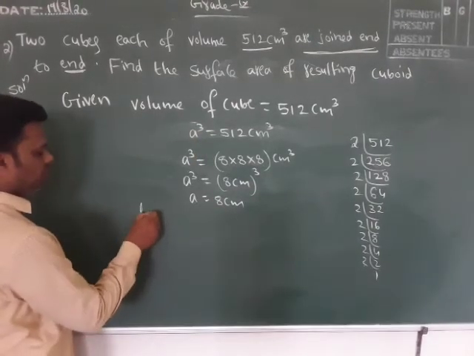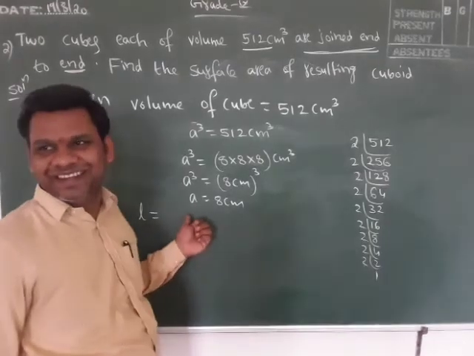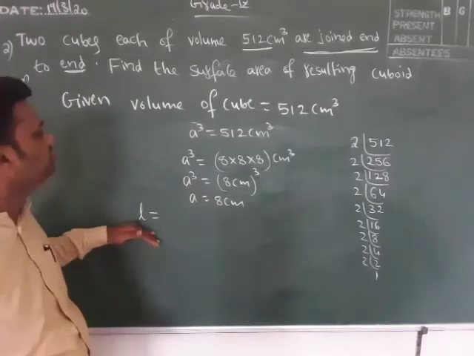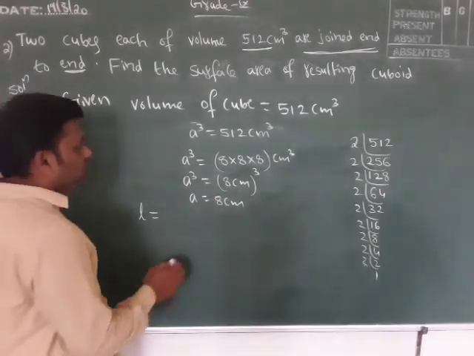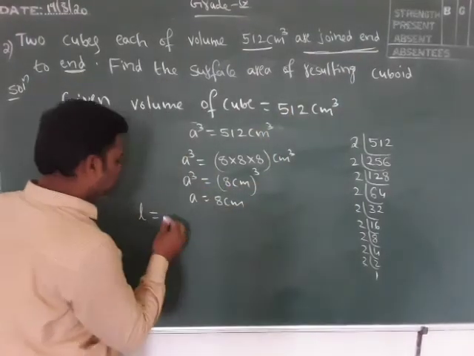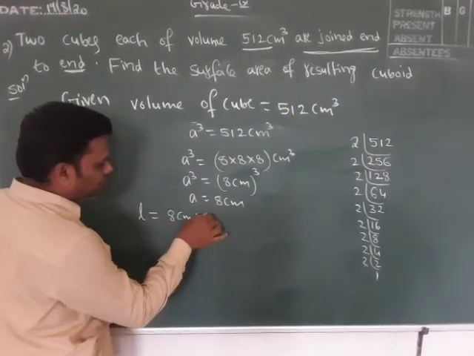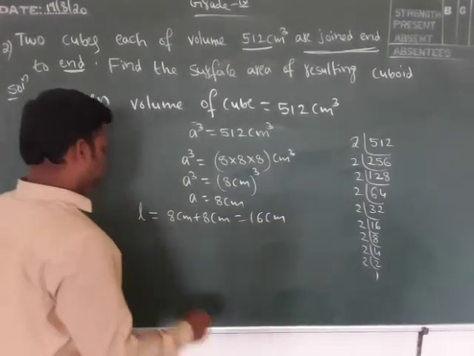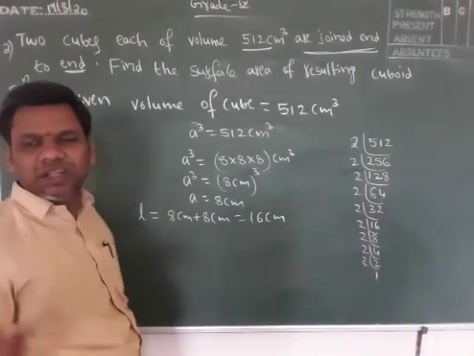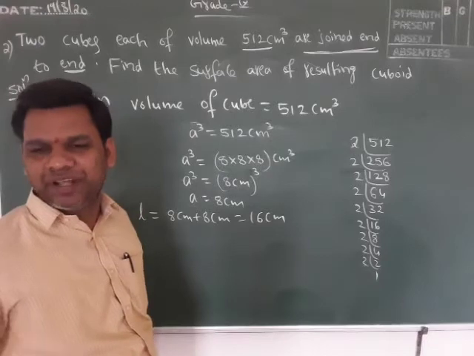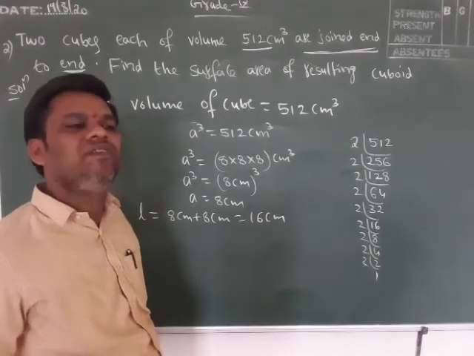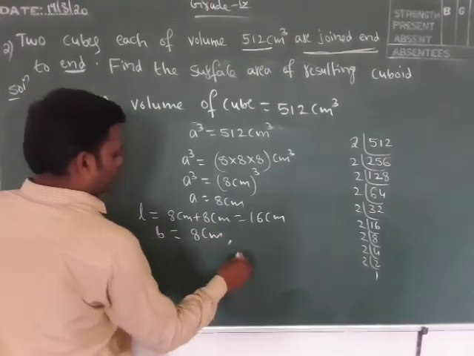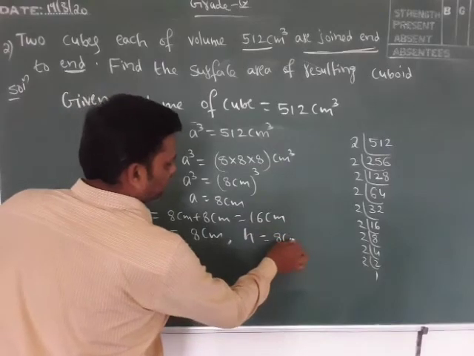The length is nothing but the side, that is the edge A. One cube has length 8 centimeter. Joined end to end, the length will be 8 plus 8, that is 16 centimeter. Only the length increases. The breadth will be 8 centimeter and the height will also be 8 centimeter.